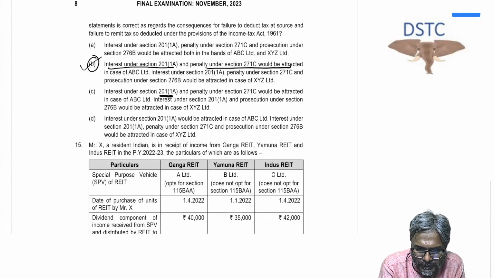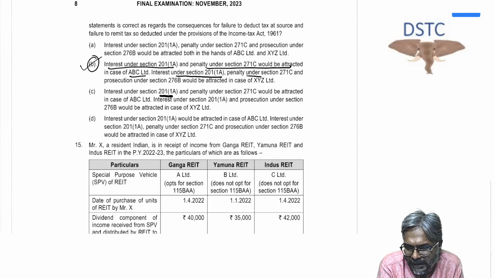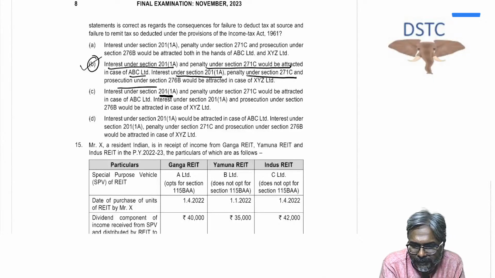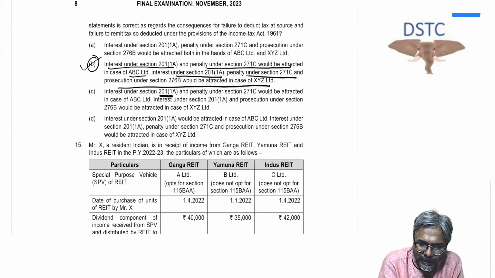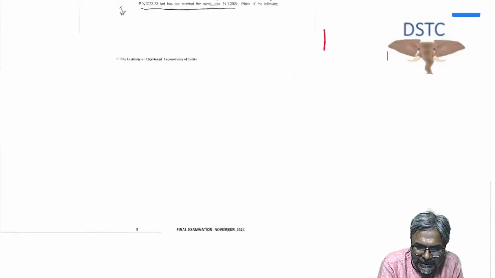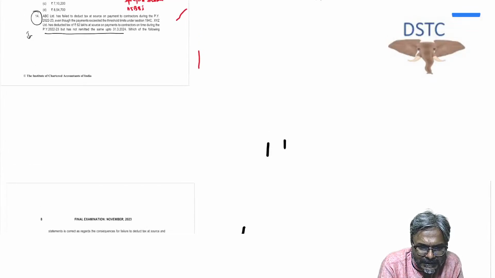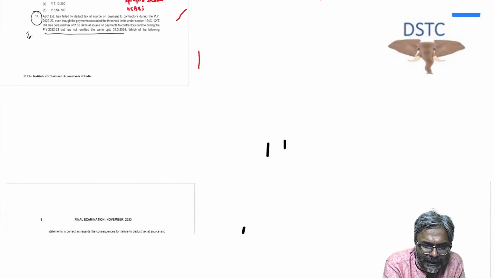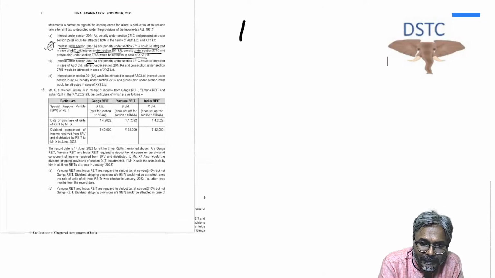Interest and penalty, students, would be attracted in the case of ABC Limited. Interest under 201A, penalty under 271C, and prosecution would be attracted in the case of XYZ Limited. So ABC will have only the interest part. Just keep this point in mind, students. What has ABC done? It failed to deduct, whereas XYZ has deducted but not remitted.